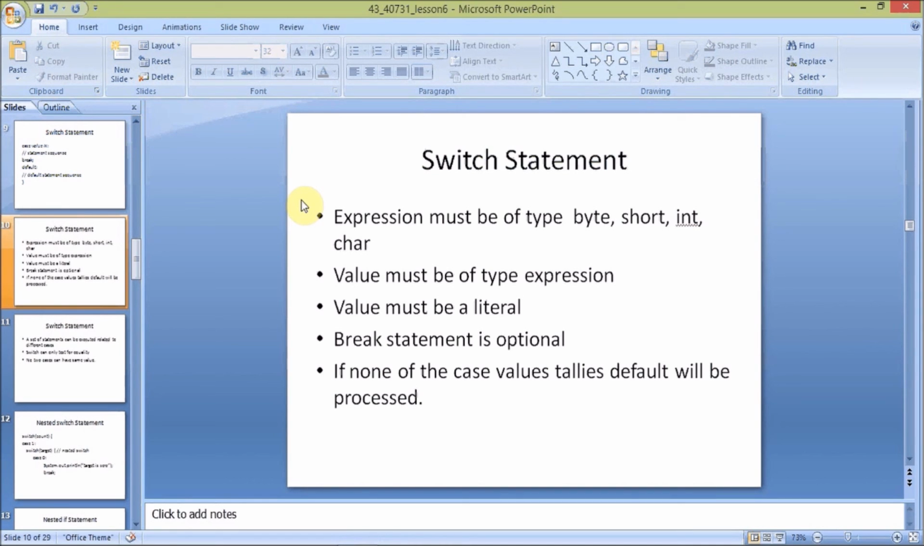Break statement is optional. The break statement will be optional for every case of the switch case statement. If none of the case values tallies to the given condition, then the default value will be processed. If I have given a choice as an integer variable and I have given an input like a character variable, it does not tally with the case values, so it will automatically execute the default statement given in the switch condition. These are the conditions of the switch.